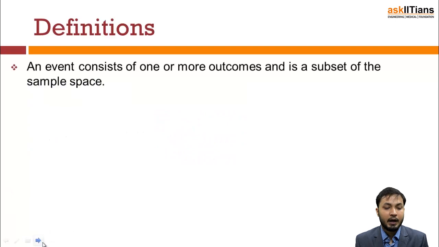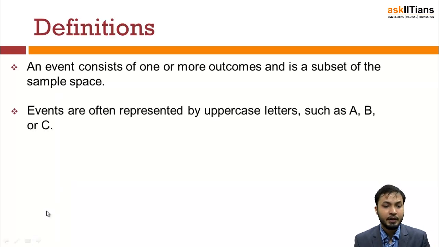Now, an event consists of one or more outcomes and is a subset of the sample space. Whichever event is occurring, that is the numerator, and it is always a subset. If we take the whole set of the sample space, the occurrence of the event will always be a subset. Events are often represented by uppercase letters.